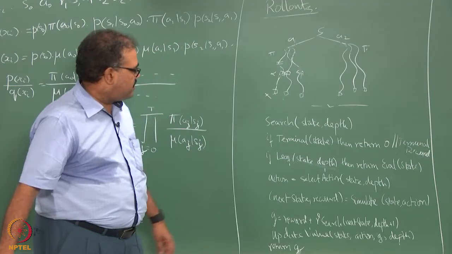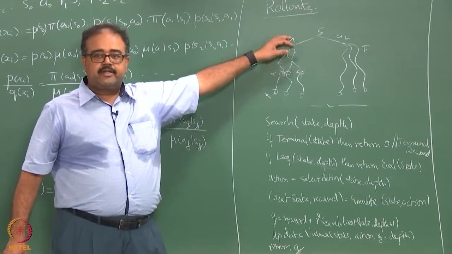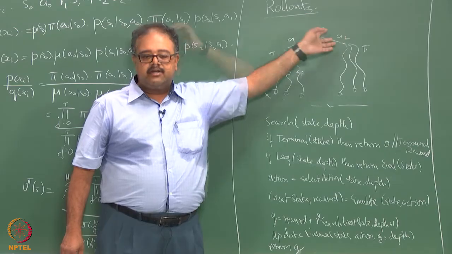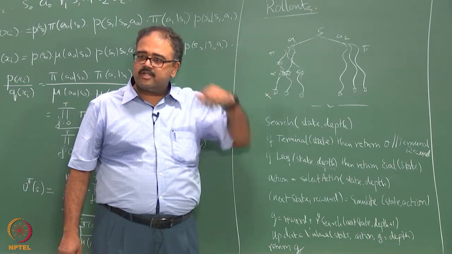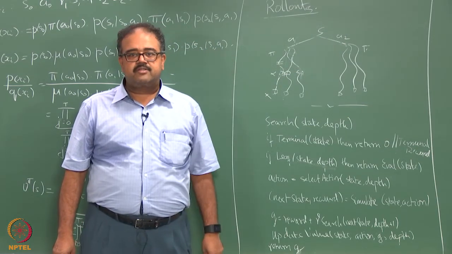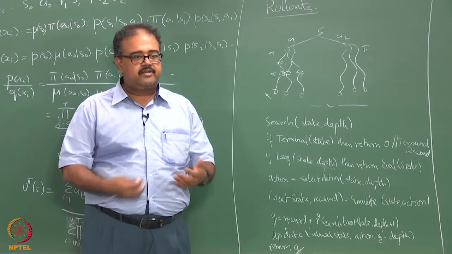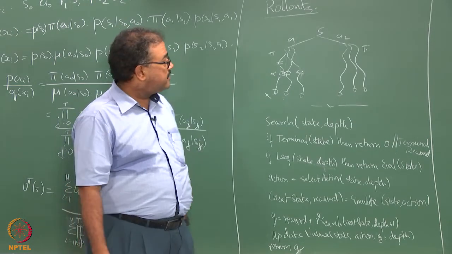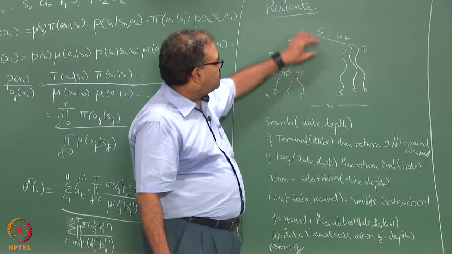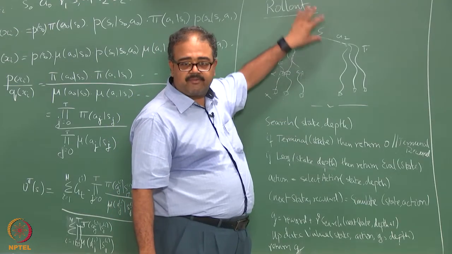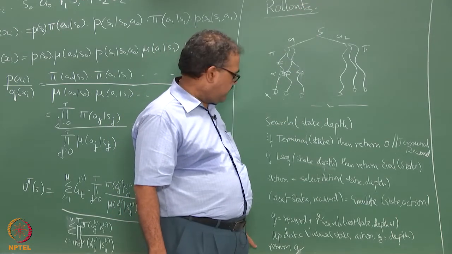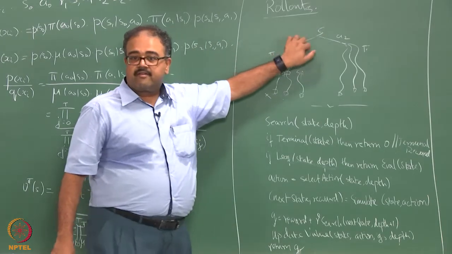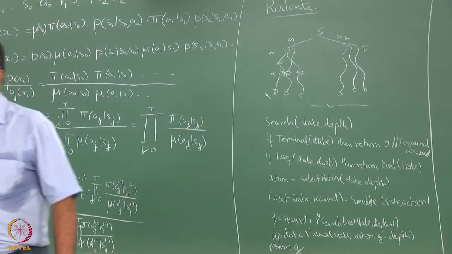Then you can choose your best action based on the returns you are getting. Is it clear? So you run this multiple times, take the returns again and again, and from there you choose your best action.